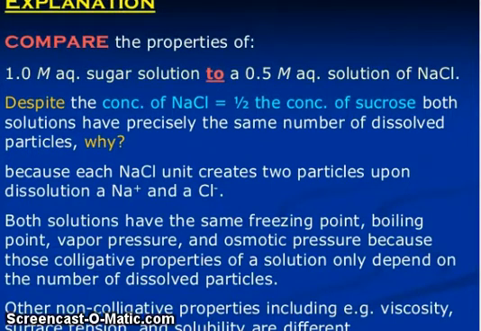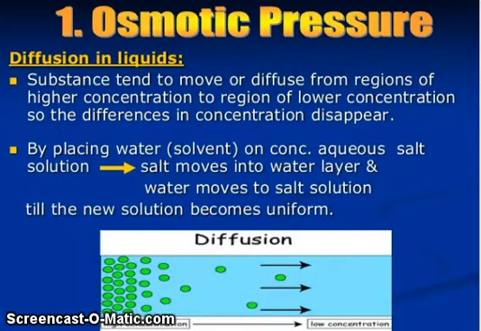Both solutions have the same freezing point, boiling point, vapor pressure, and osmotic pressure, because those colligative properties of a solution only depend on the number of dissolved particles. Other non-colligative properties, including viscosity, surface tension and solubility, are different. So, osmotic pressure.